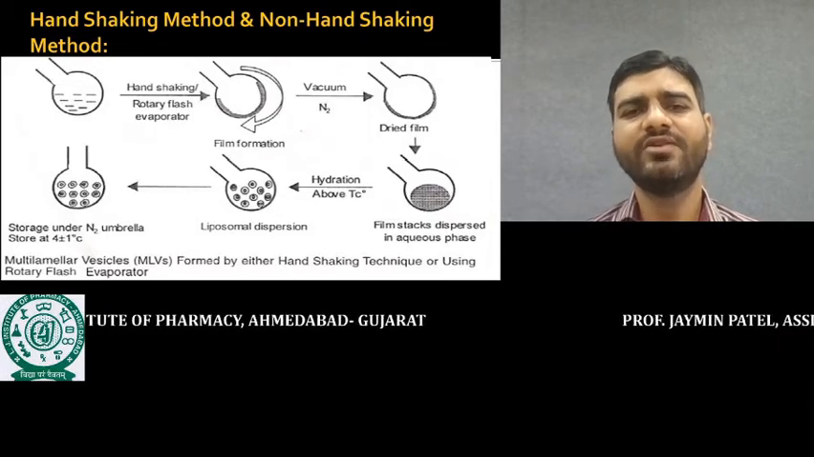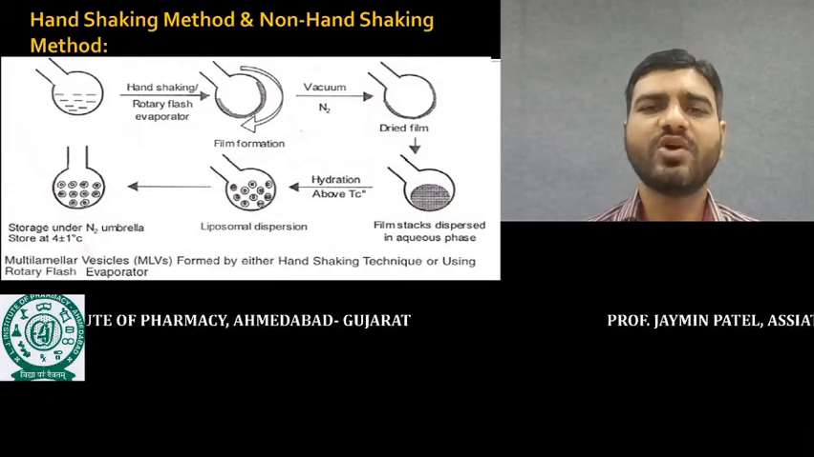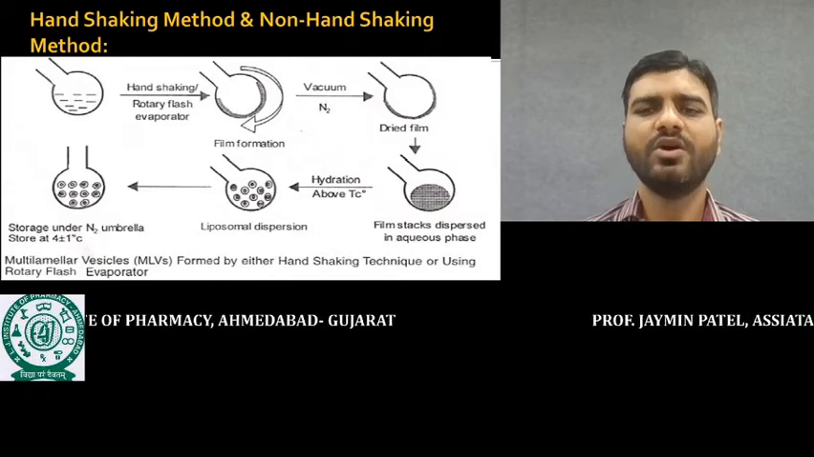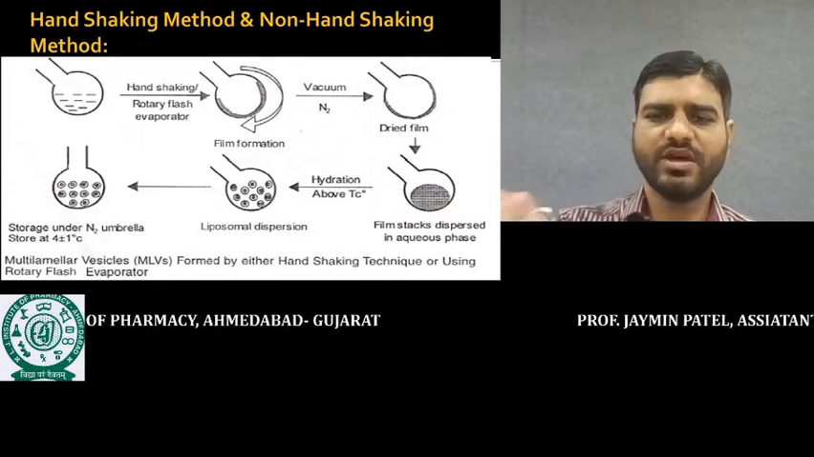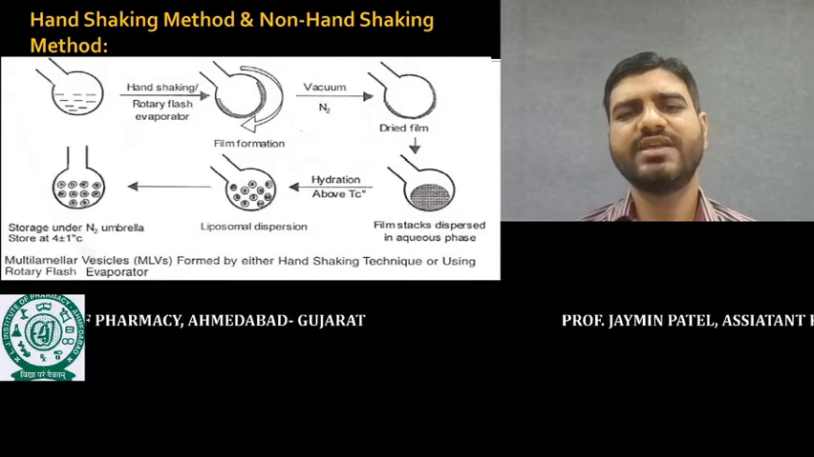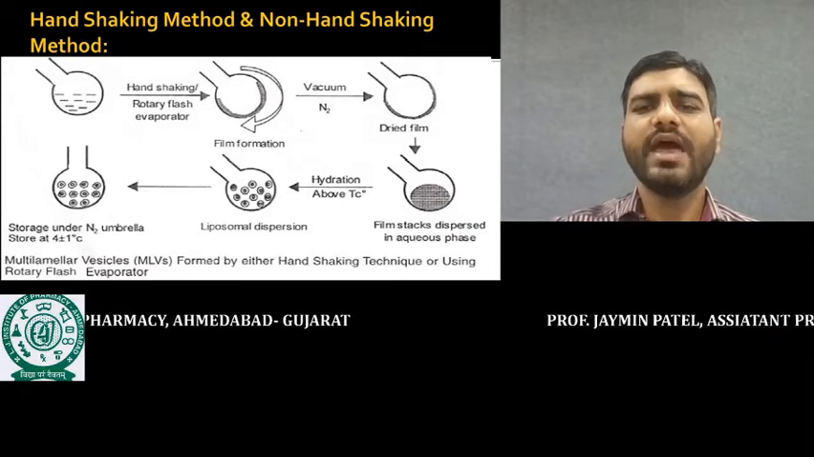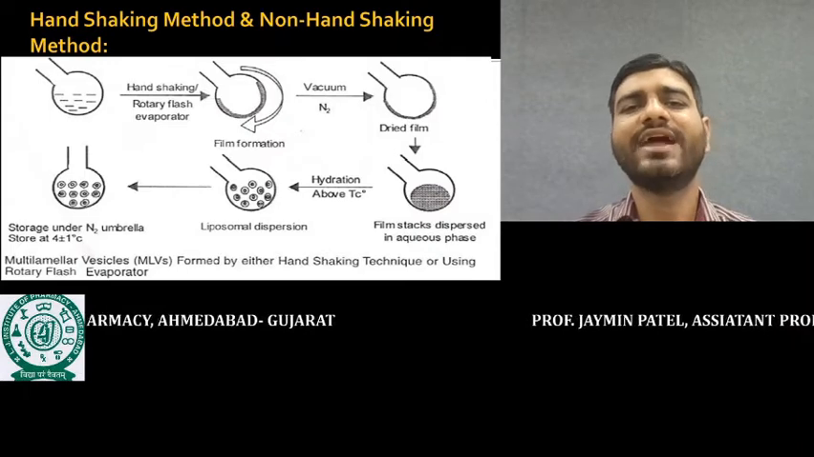is continuously rotated in an inclined way. So when the solvent evaporates, a dry film is formed. In the third step you can see that the dry film is formed. And here we continuously provide a nitrogen environment.